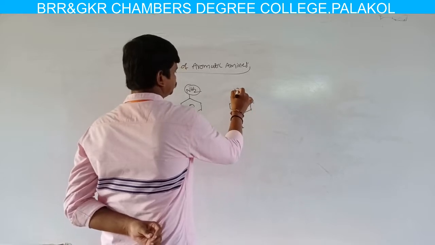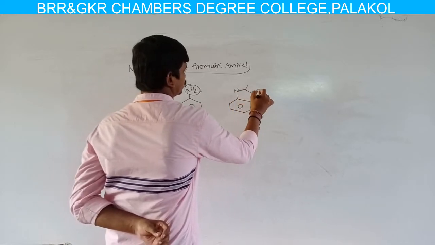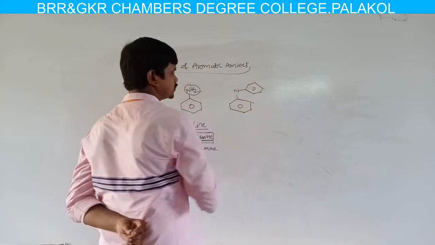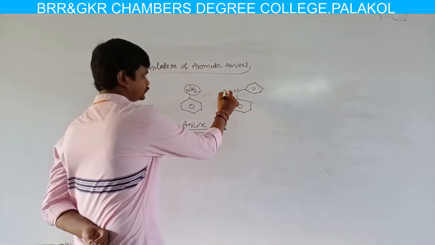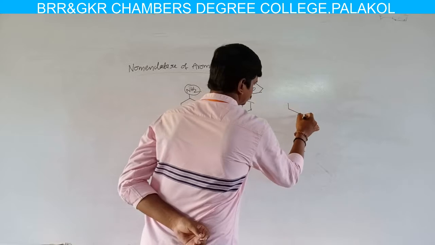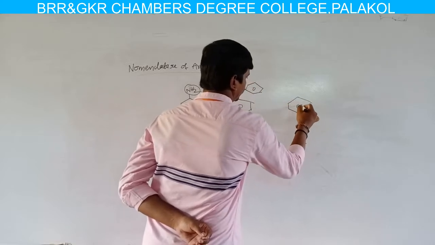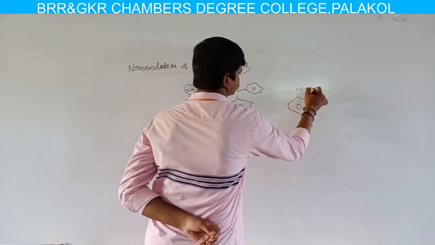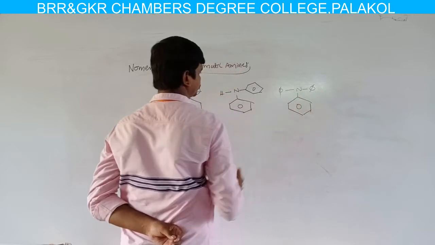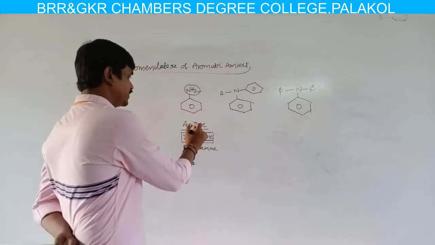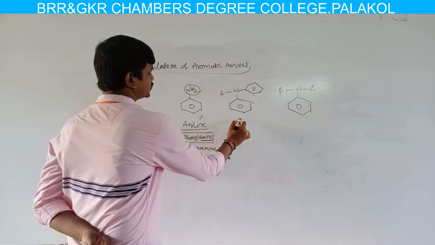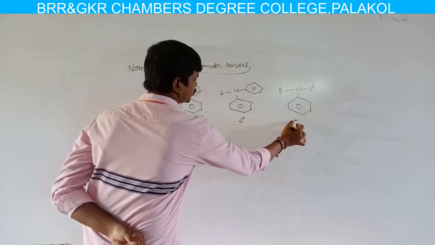Aromatic amines are classified into several types. For example, if the nitrogen is attached to one phenyl group, it is a primary aromatic amine; if attached to two phenyl groups, it is a secondary aromatic amine; and if attached to three phenyl groups, it is a tertiary aromatic amine.